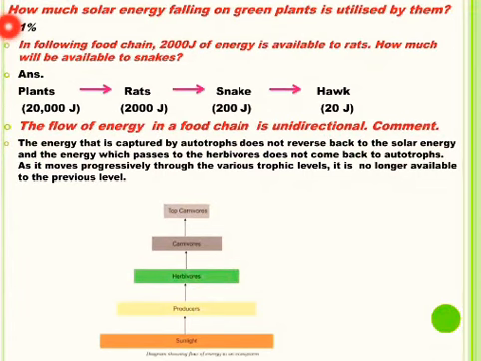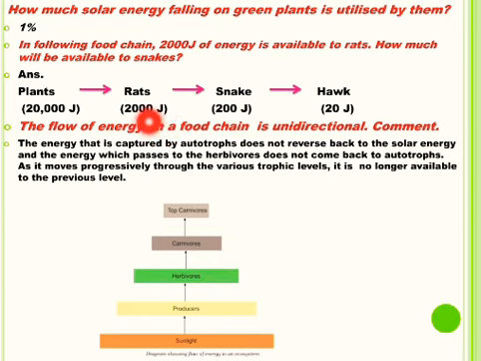Now students, test your knowledge by answering these questions. How much solar energy falling on green plants is utilized by them? Yes, it is 1%. In the following food chain, 2000 joules of energy is available to rats. Then how much energy will be available to snakes?